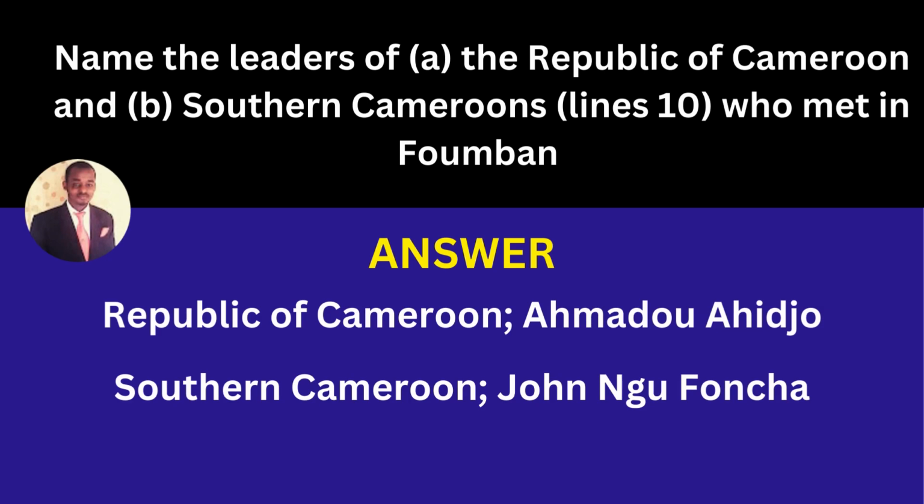Name the leaders of the Republic of Cameroon and Southern Cameroons in line 10 who met in Foumban. Answer: the leader of the Republic of Cameroon was Amadou Ahidjo. Southern Cameroons was John Ngu Foncha. So those are the people that met at Foumban to talk about the two countries coming together into a federal system.